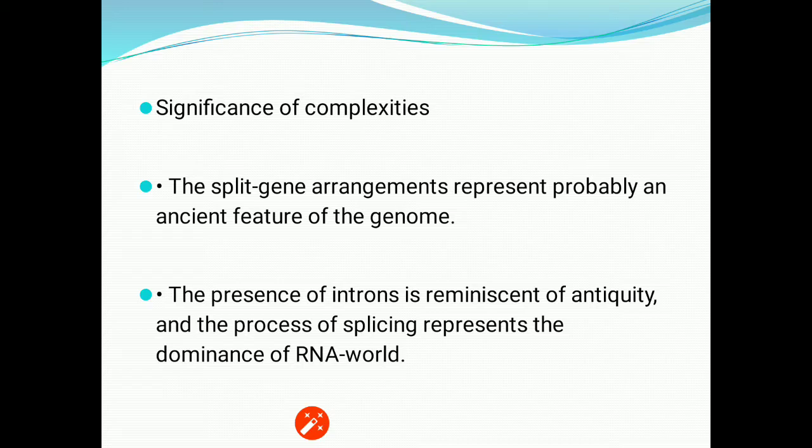Split gene is basically the monocistronic gene because in it the functional unit is interrupted by the non-functional unit. Functional, non-functional, functional, and again functional. That is alternative repetition of these units throughout the length, and that gene is the split gene or the monocistronic gene, which is found in the eukaryotes only.